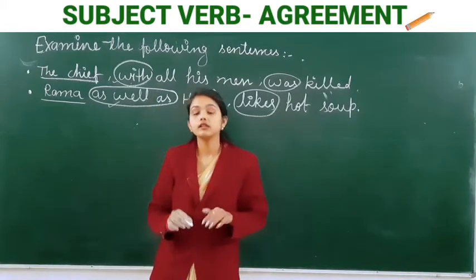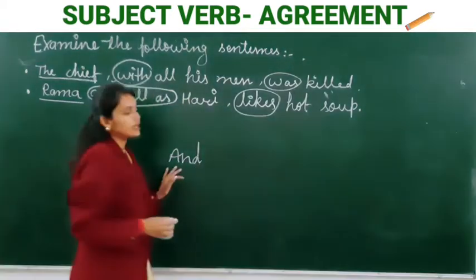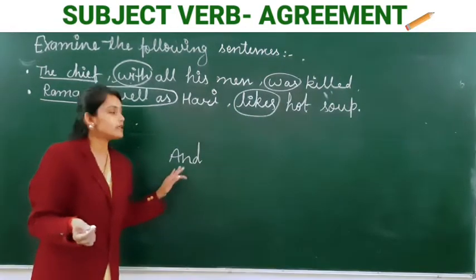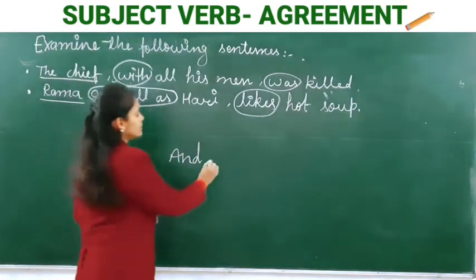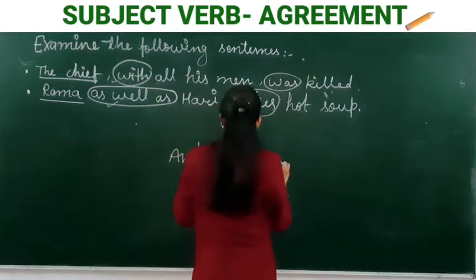Clear? So let's have a quick revision. First is and. If there are two nouns or more than two nouns joined by and, the verb is in the plural number.